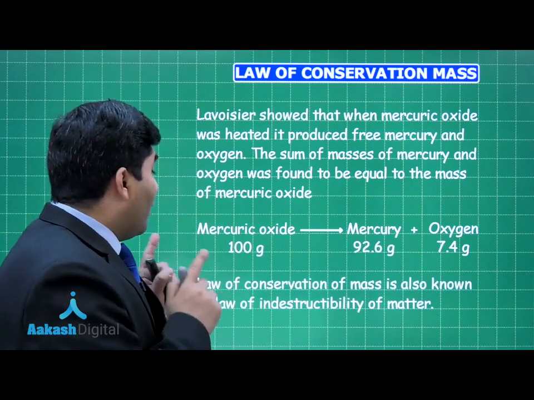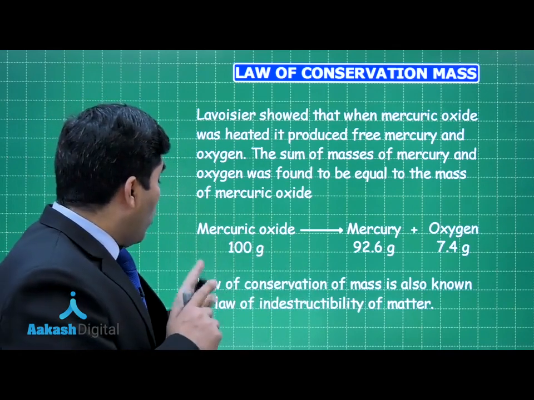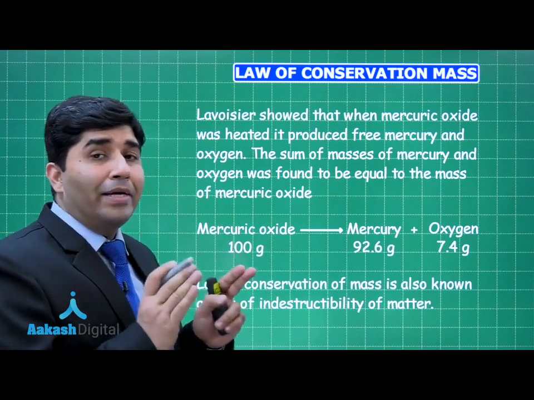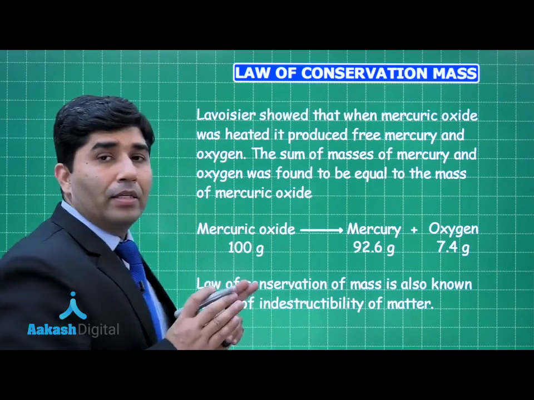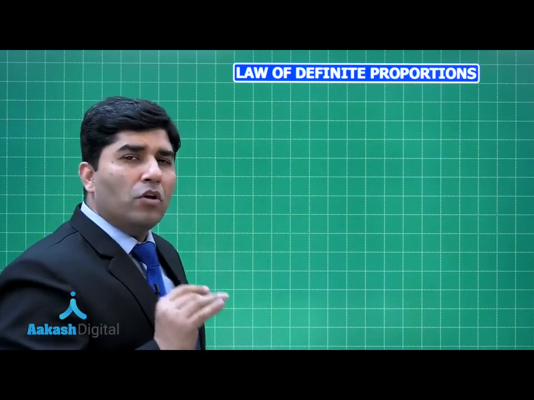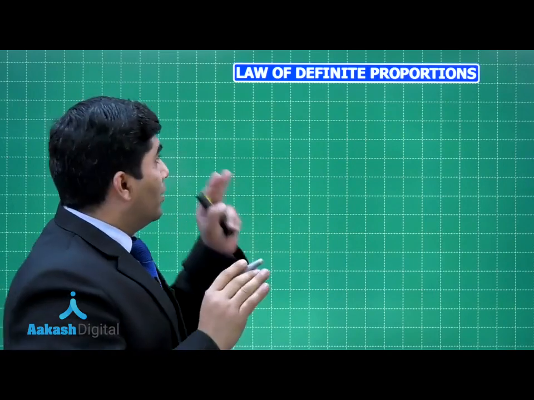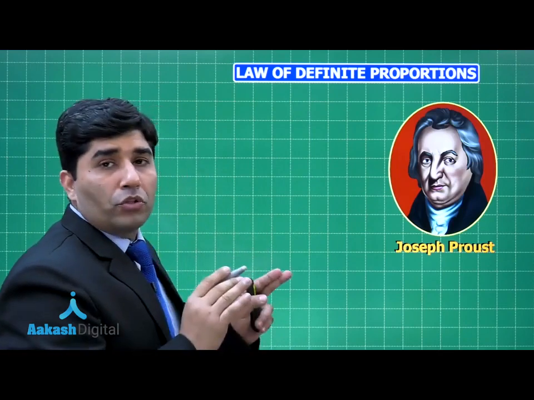He also gave this law, that the law of conservation of mass is also known as the law of indestructibility of matter, meaning matter cannot be destroyed. So this was given by Lavoisier. Now guys, the next law was the law of definite proportion. So that is the law, and this law was given by Joseph Proust.